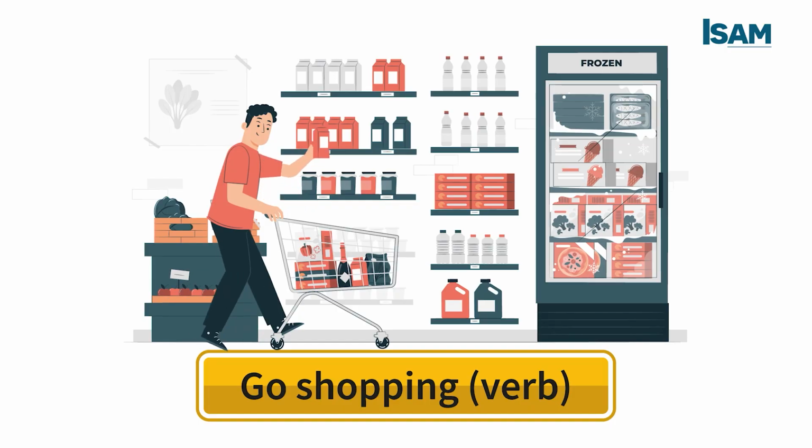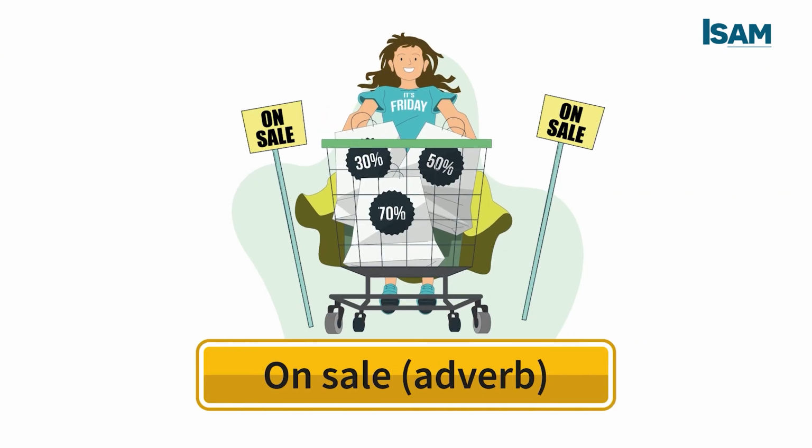Now, here we have vocabulary related to shopping. So let's see what words we are going to learn in this vocabulary. Go shopping is a verb. Go to shops to buy things. For example, we can go shopping later. On sale is an adverb. It means at a reduced price. Tickets are on sale in that store.